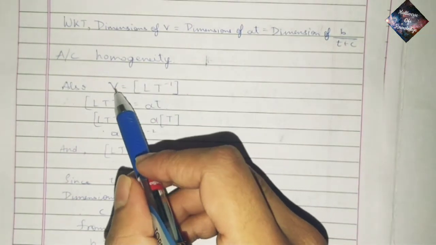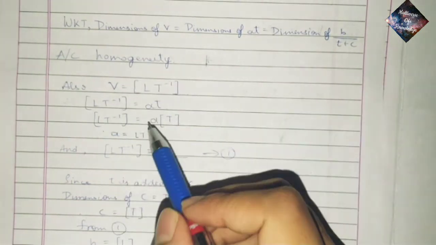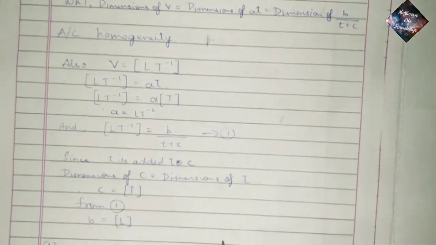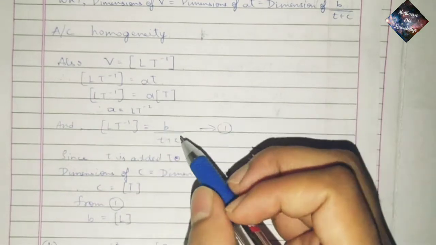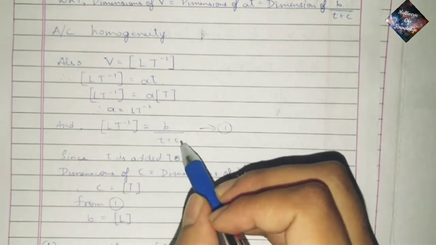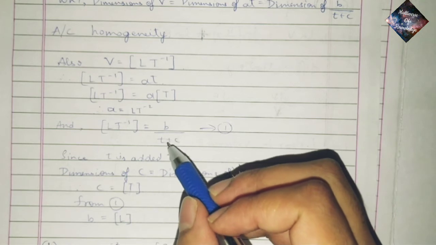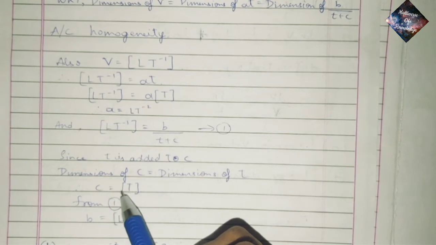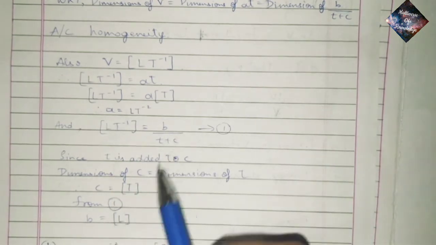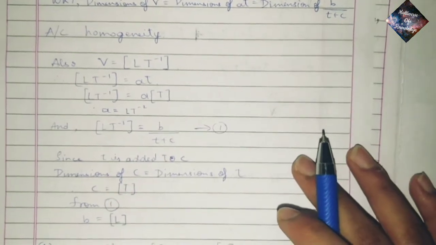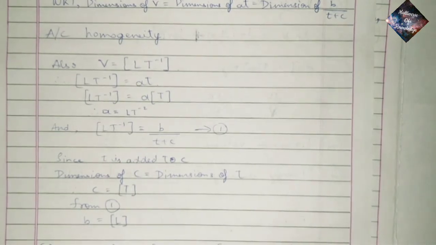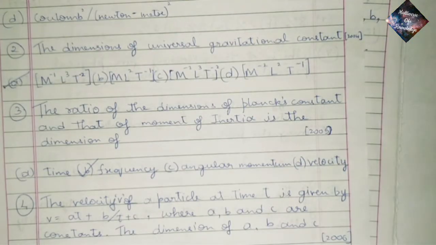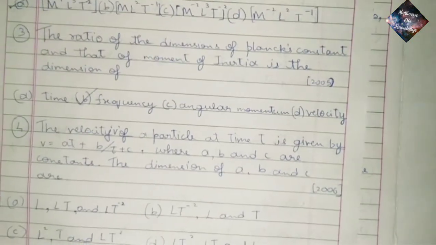So we solve here. The dimensions of v is equal to at. So by solving we get the dimensions of a is equal to LT minus 2, and also LT minus 1 is equal to b by t plus c. But here in t plus c, only dimensions which are the same can be added. So dimensions of c is equal to dimensions of t. So therefore c is equal to T. From equation 1 we get b is equal to L. So the dimensions a is equal to LT minus 2, b is equal to L and c is equal to T, which makes it option B.